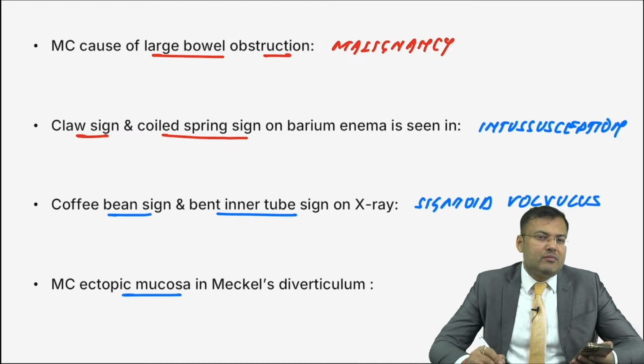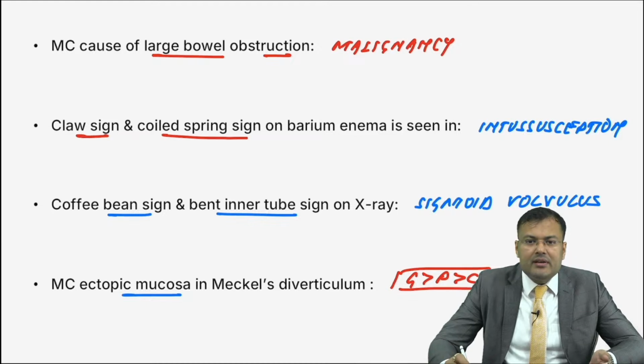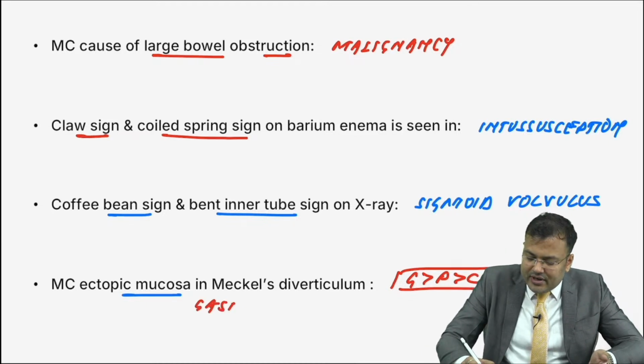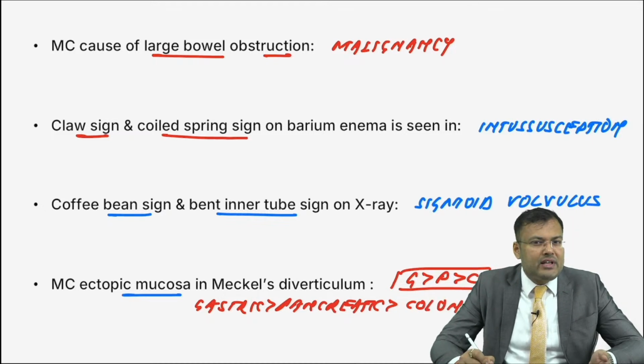Next, what is the most common ectopic mucosa in Meckel's diverticulum? Yes, gastric. It is gastric followed by pancreatic followed by colonic. So how to remember? It is GPC: gastric, pancreatic, colonic.